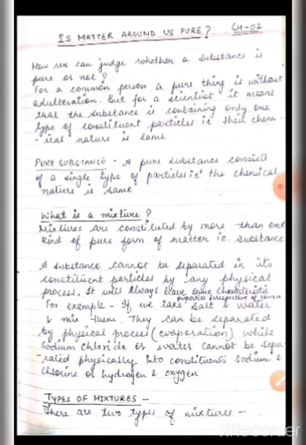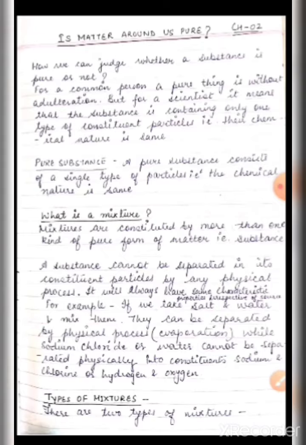For example, if you take sugar crystals and mix them in pure distilled water, the distilled water has only H2O molecules, that is a pure substance, whereas sugar has crystals of only sugar. When you mix both pure forms, they form a mixture, that is a sugar solution.